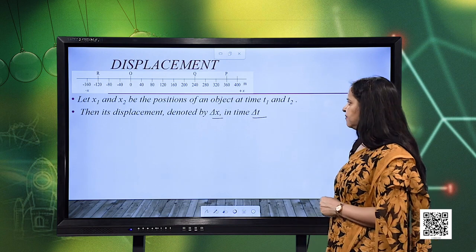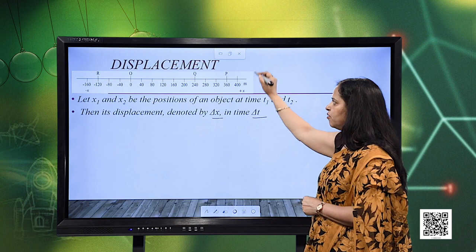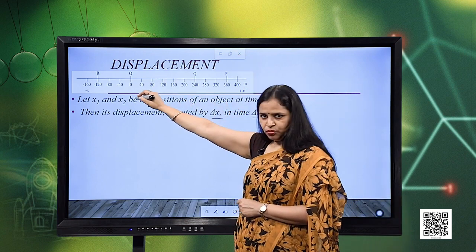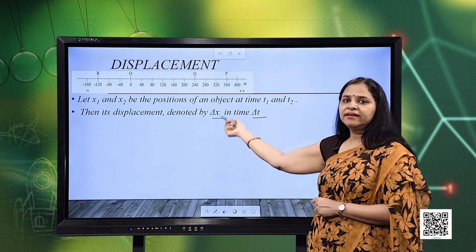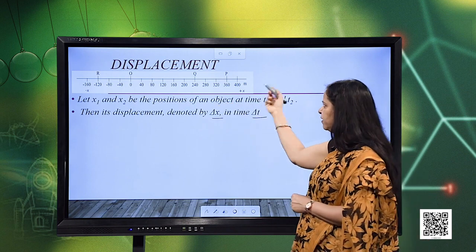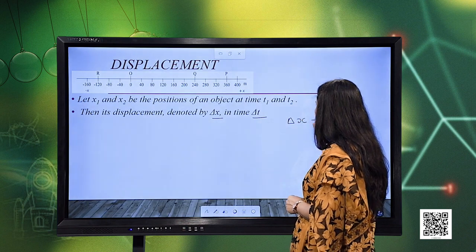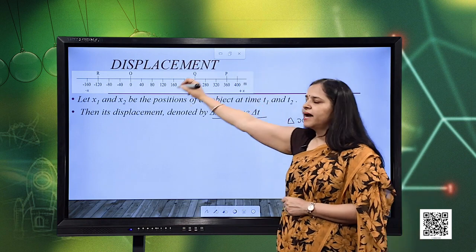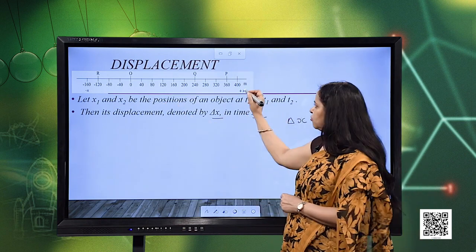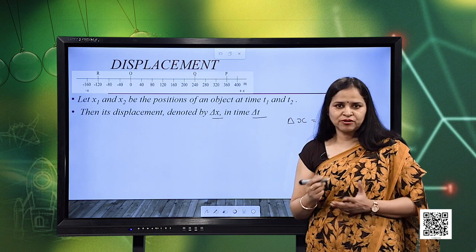So, in this case, if I consider that a particle moves from point O, that is from the origin, to point P, then what is the displacement? The displacement will be delta x, and this displacement will be final position minus the initial position. Now we are going to consider the sign as well, as displacement is a vector quantity.